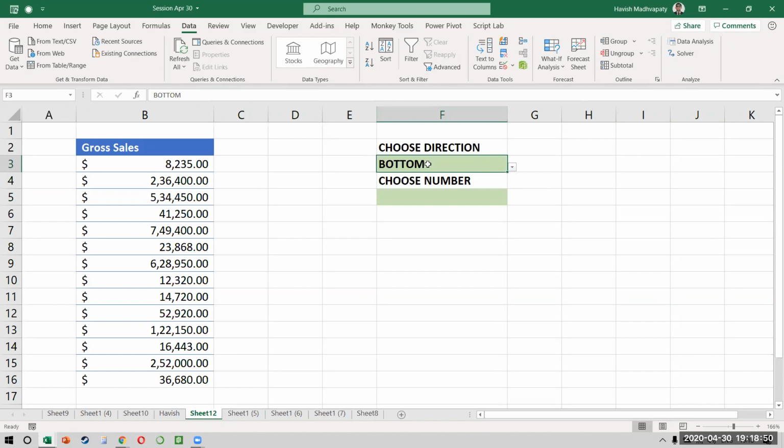Now this cell is F3, but rather than remembering that this is F3 and the other one is F5, I want to give it a name. So I can just select F3, go to my name box on the left side, and I'll call this choose direction. It's like a nickname that I'm giving to the cell, okay? I will select this one. I'll call this choose number.